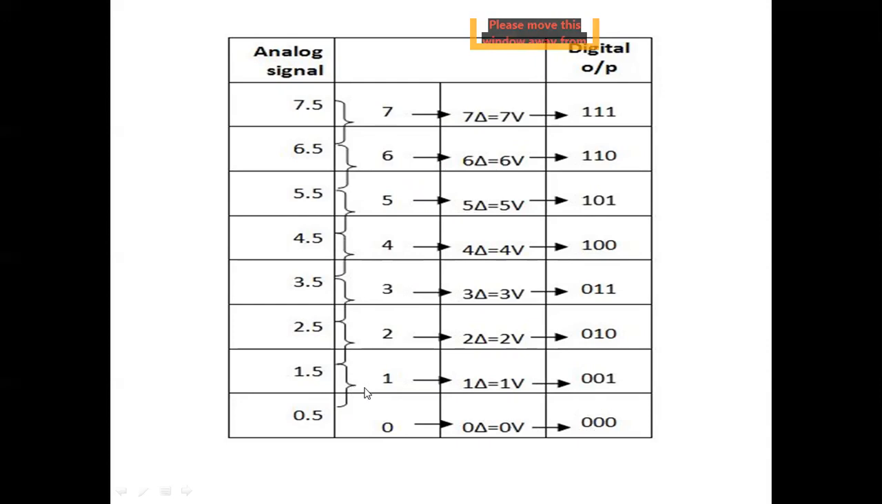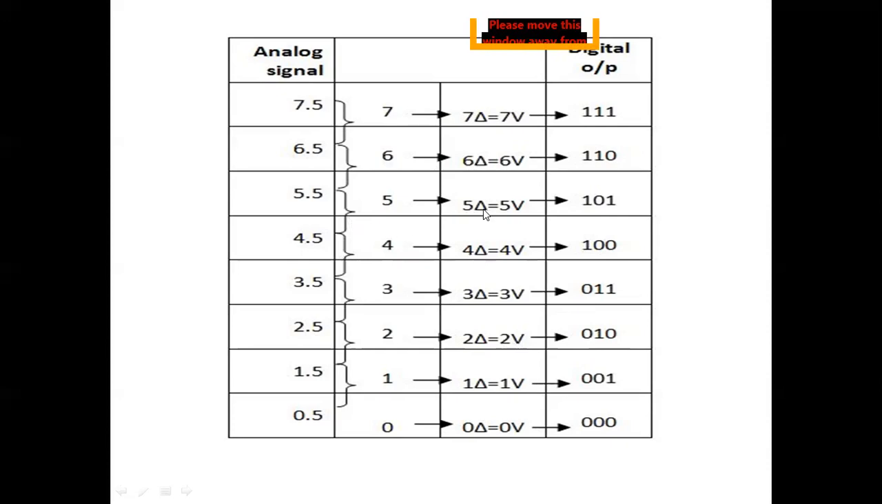If you are getting 1.5, it means 1 delta, between 0.5 to 1.5, equals 1 volt, that will be 0 0 1. If you are getting 2.5 to 1.5, that is called 2 delta, 2 delta equals 2 volt, that is 0 1 0. If you are getting 3.5, it is between 3 and 2, 3 delta equals 3 volt, 0 1 1. 4.5 to 3.5, 4 volt, it means 1 0 0.